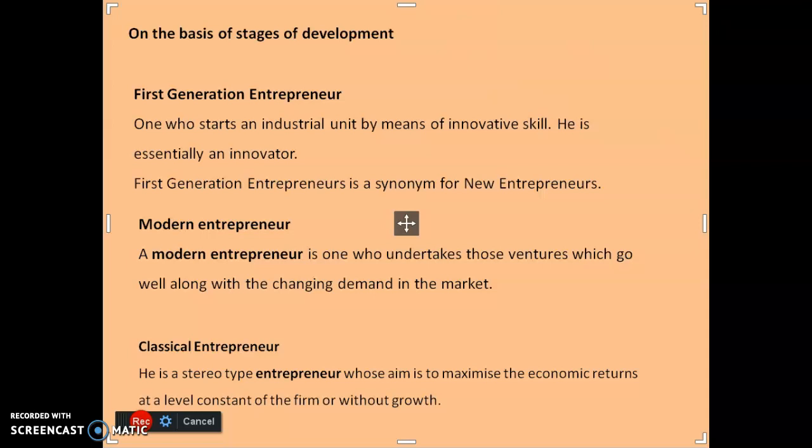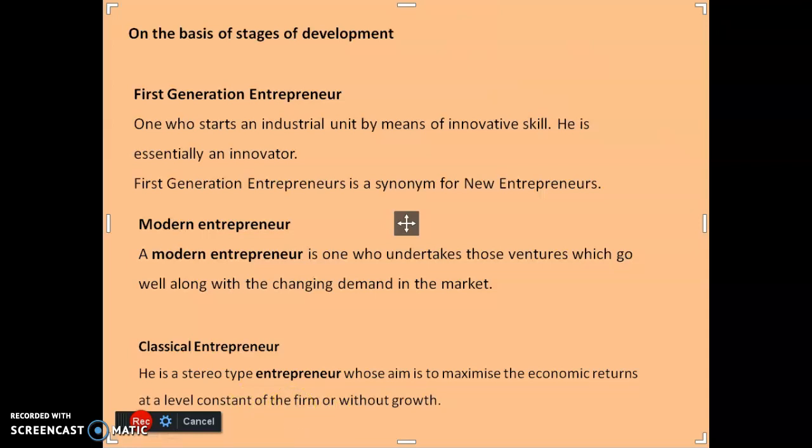Another one is modern entrepreneur. Modern entrepreneur is one who undertakes those ventures which go well along with the changing demand in the market. He runs the business in such a way as the modern market demands. Then classical entrepreneur is a stereotype entrepreneur whose aim is to maximize the economic return at a constant level of the firm without growth.